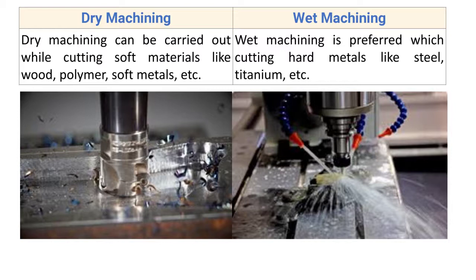Now wet machining. Wet machining is preferred when cutting hard metals like steel, titanium, etc. In case of wet machining, it is preferred for cutting hard material, because here we are using the cutting oil, and that reduces the temperature, and that reduces the friction even, because it provides the lubrication effect. So wet machining is preferred for cutting hard material like steel, titanium.